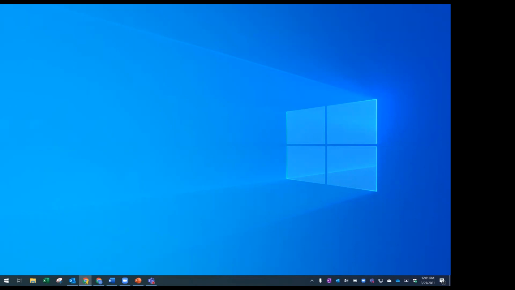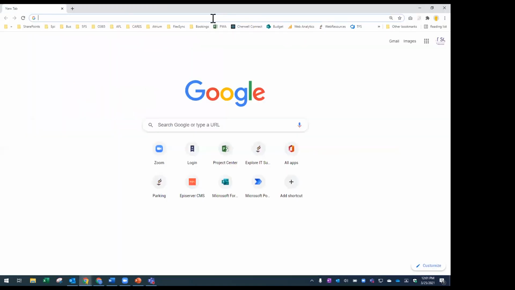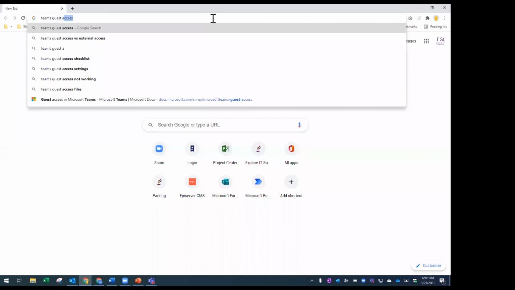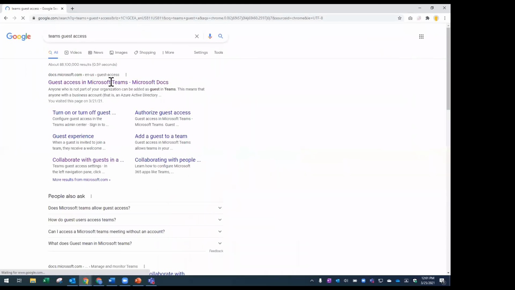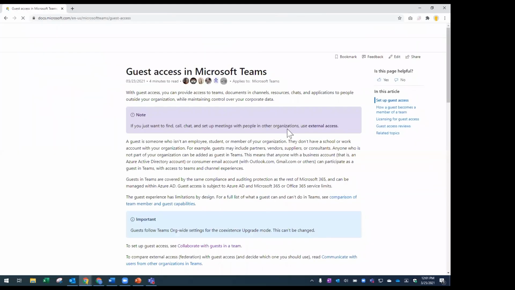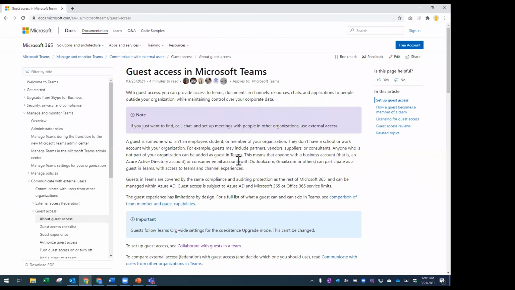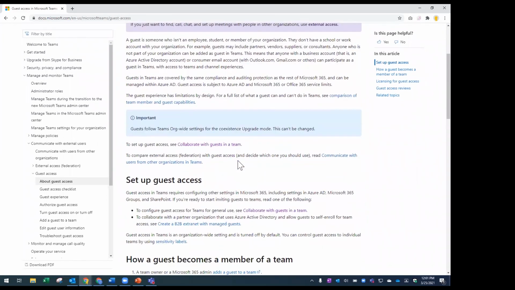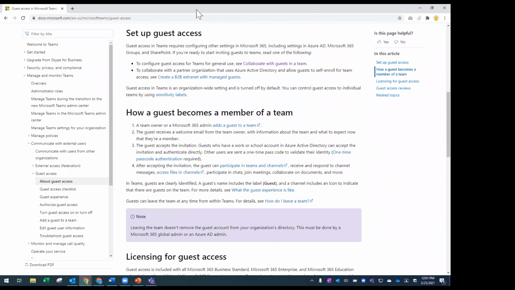So I'm just going to do a quick Google here for Teams guest access. And here's a whole article about providing guest access. And additionally, I think that leads nicely into how you can learn more about Teams.